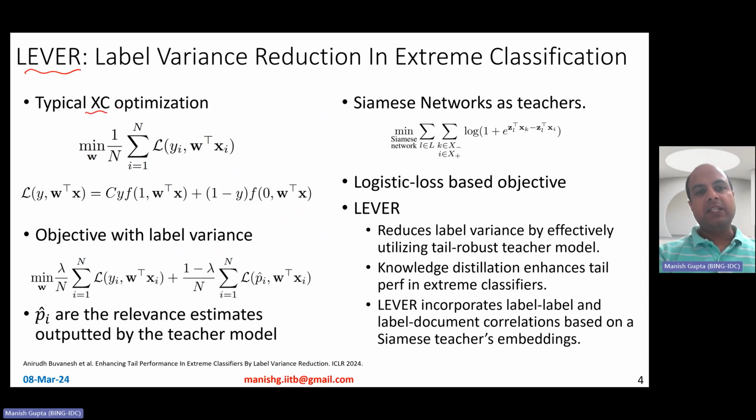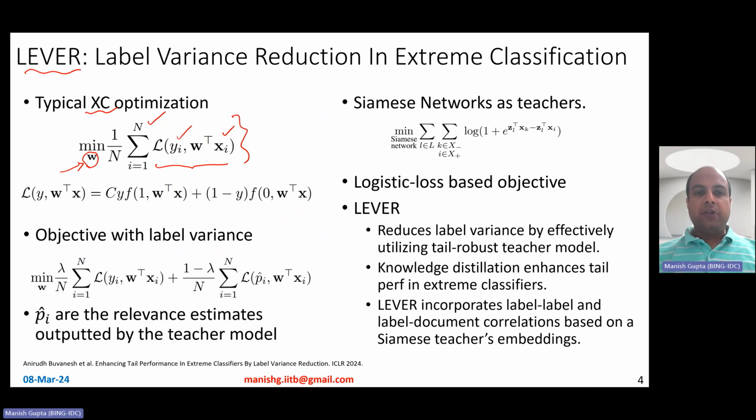Typically in extreme classification, the optimization seeks to discover those classifiers W such that the average loss over all the data points is minimized. Here the classifier is W, which is to be trained, and there is one classifier per label. Each classifier W is like a weight vector. Xi is the ith data point, and Yi is the label, or the subset of labels, associated with the ith data point.